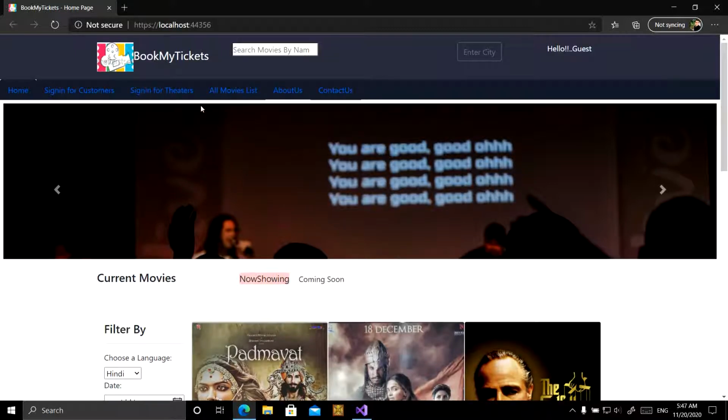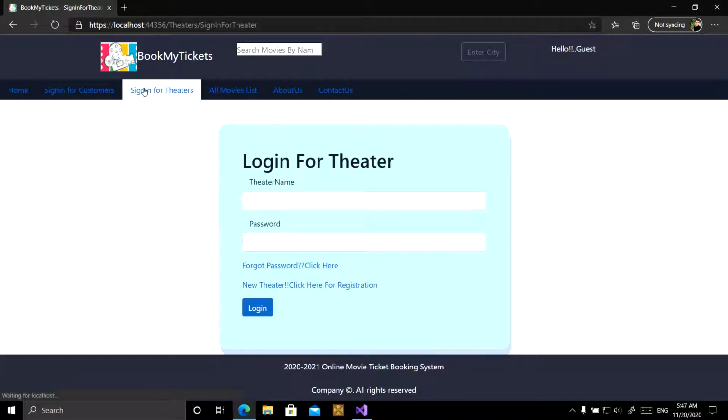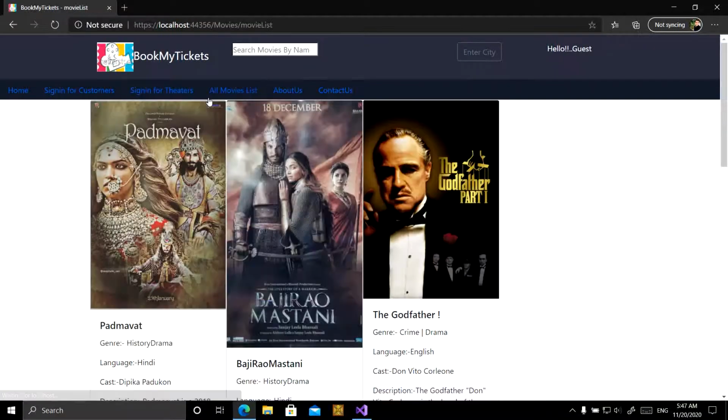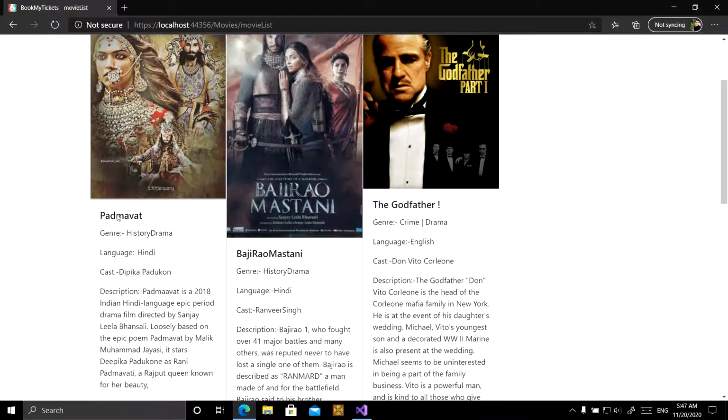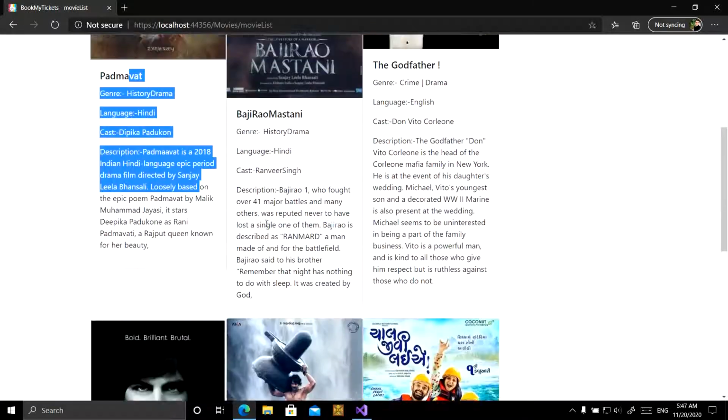In this navigation bar, we can redirect to the sign in for the customer. Also, we can redirect to the sign in for the theaters. Then there is the movie list, showing the movie image, genre, language, and description. Some basic details are shown here for all the movies which are on this site.